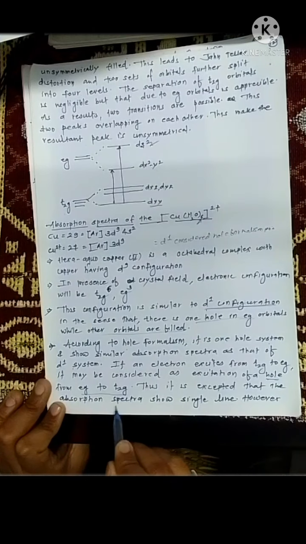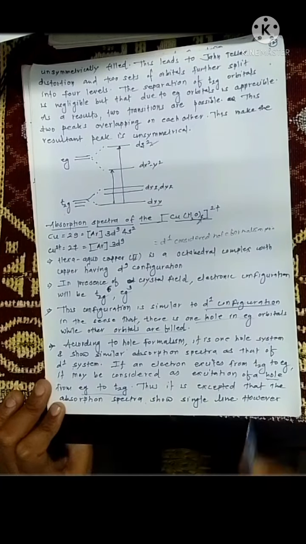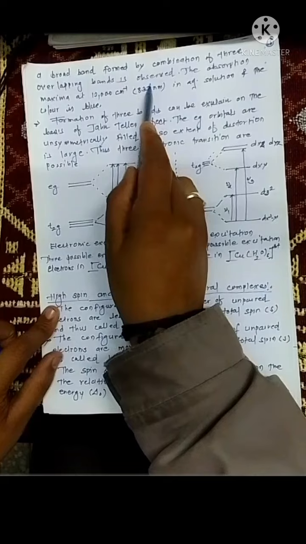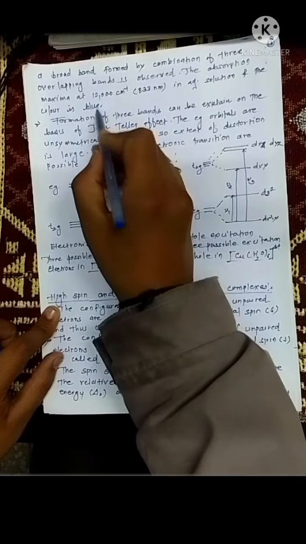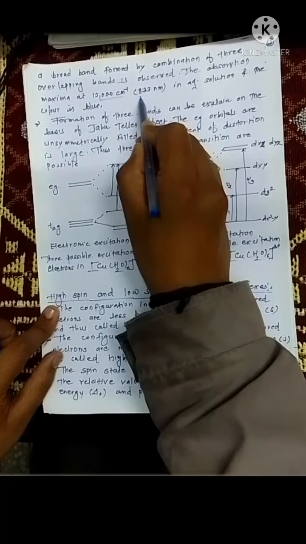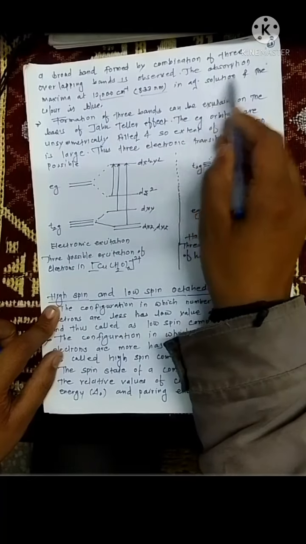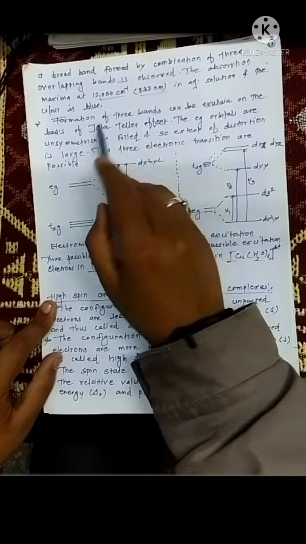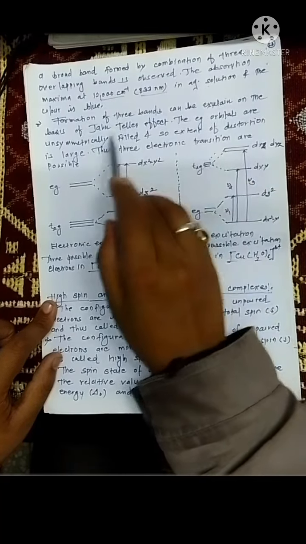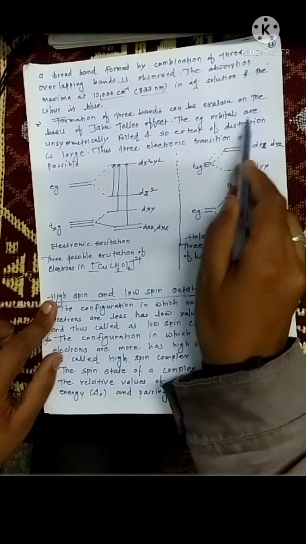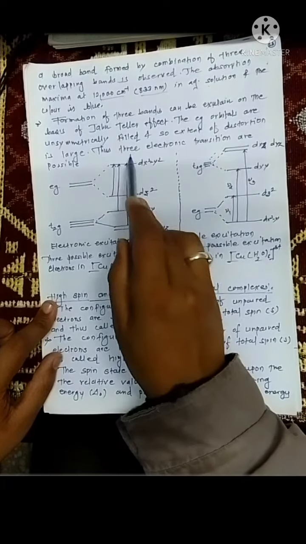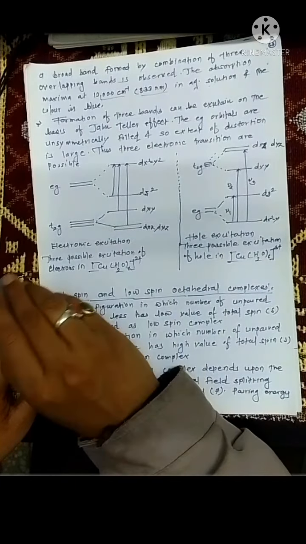Thus, it is expected that the absorption spectrum shows a single line. However, a broad band formed by the combination of three overlapping bands is observed. The absorption maximum is near 12,000 cm-1, that is 833 nanometers, in aqueous solution, and the color is blue. The complex color in aqueous solution is blue. The formation of three bands can be explained on the basis of the Jahn-Teller effect. The eg orbitals are unsymmetrically filled, and so the extent of distortion is large. Thus, three electronic transitions are possible. Just see here.